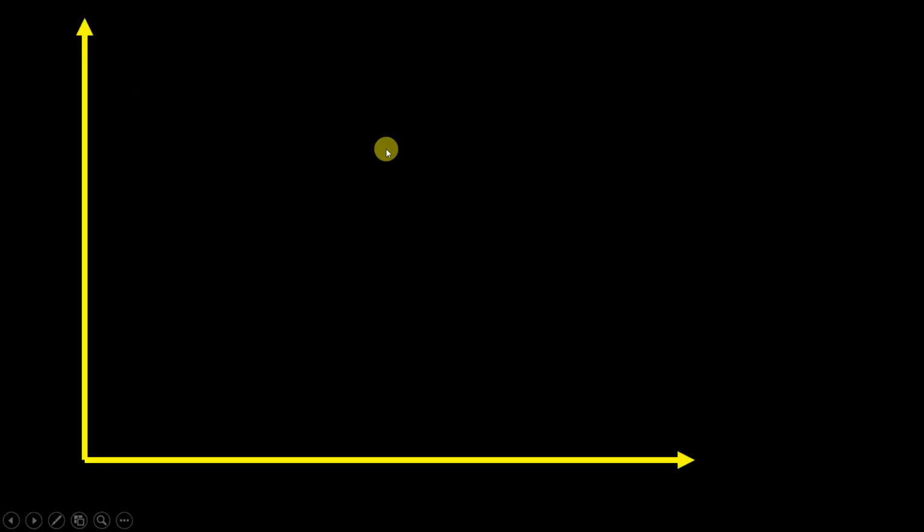So for that, let us consider a graph. Now on the y-axis, let's say we are having pressure, and on the x-axis, let's say we are having volume. Now let's say at this point we are having the initial state of the system.